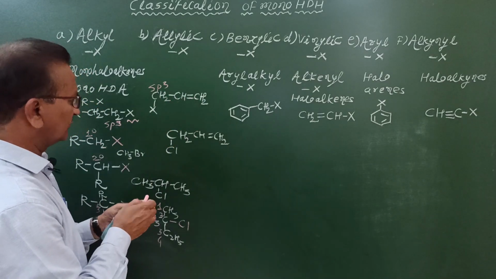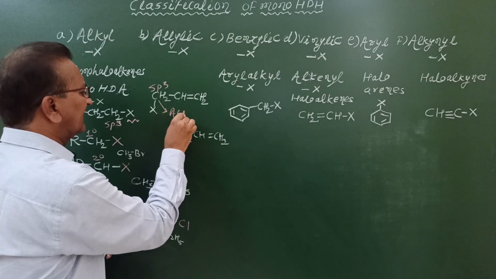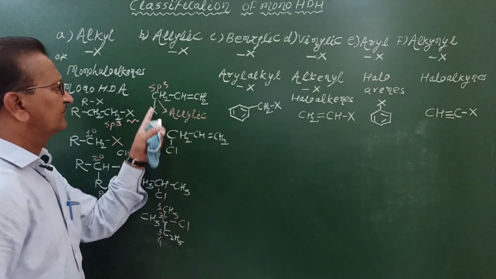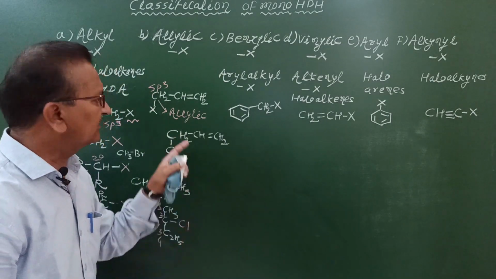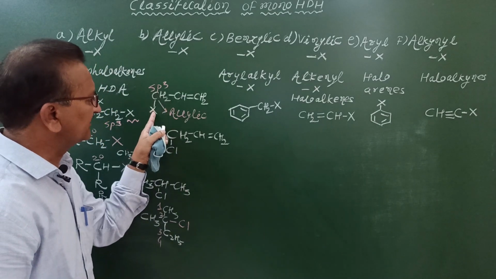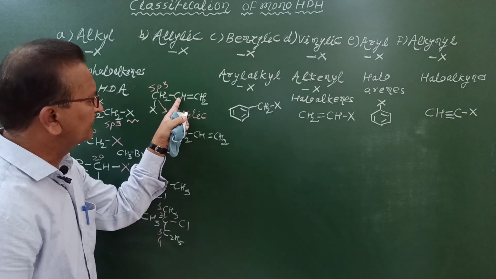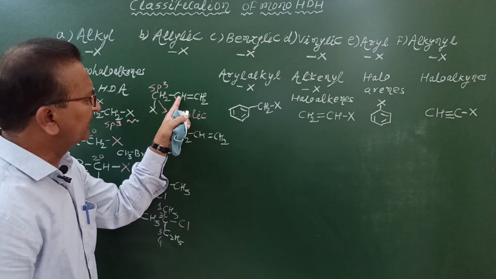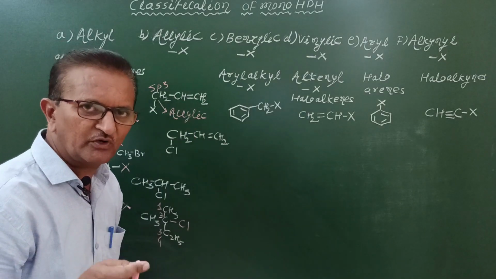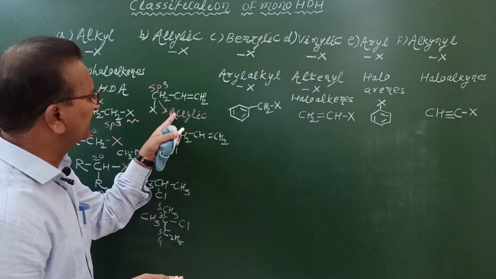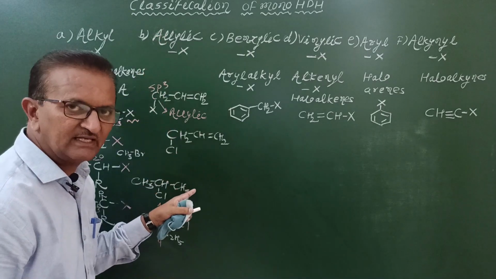And this carbon atom is also known as allylic carbon atom. Therefore, how to define what is allylic carbon atom? An sp3 hybridized carbon atom which is directly bonded to doubly bonded carbon atom is called as allylic carbon atom. And to this allylic carbon atom, halogen atom is bonded. That's why these are called as allylic halides.